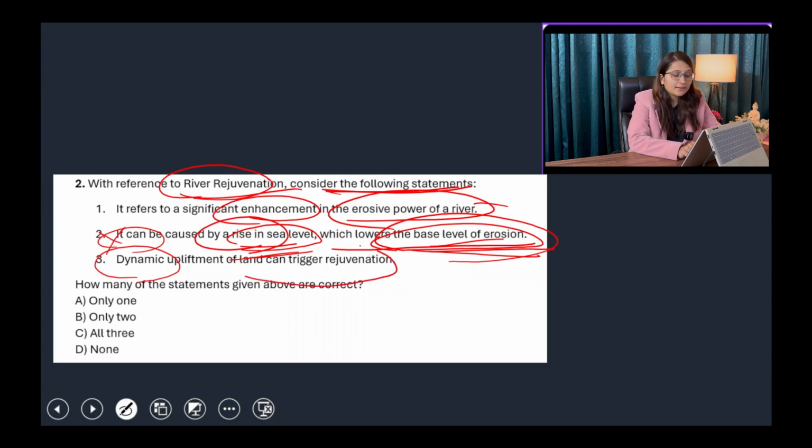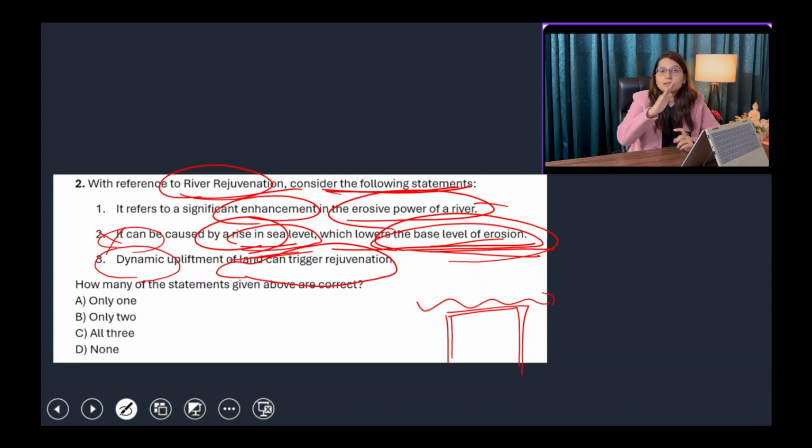Dynamic upliftment of land can trigger rejuvenation. Yes, if a river is going over a land surface and this land surface is dynamically uplifted, it may be by some mechanical force, by endogenic forces, whatever force can be acting upon it, but we know that this land has been uplifted. So whenever there is upliftment of land, ultimately there will be an increase in the depth of river water. So if the river is going from this area and ultimately flowing in a very plain area, if this land has been uplifted, then ultimately the river will make waterfalls and hence its speed will be increased, and with its speed its erosive power will be increased.